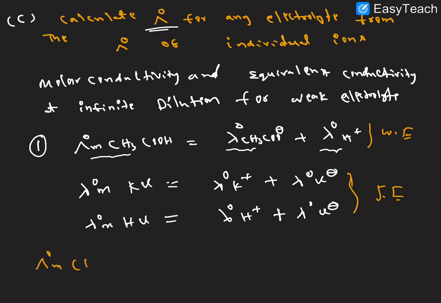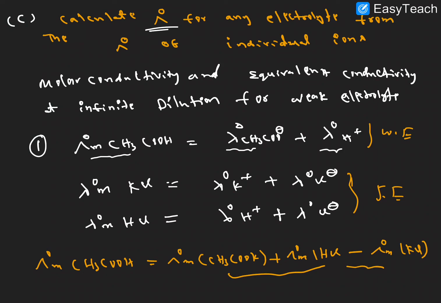Let us discuss now. The molar conductance of acetic acid equals the molar conductance of potassium acetate plus the molar conductance of HCl minus the molar conductance at infinite dilution of KCl. So by using these strong electrolytes, we can find the weak electrolyte conductance.